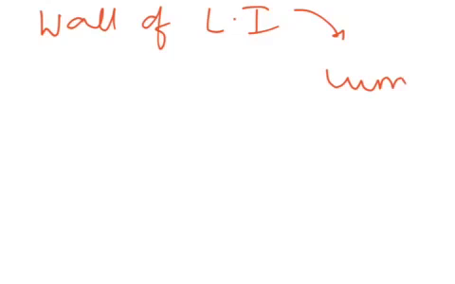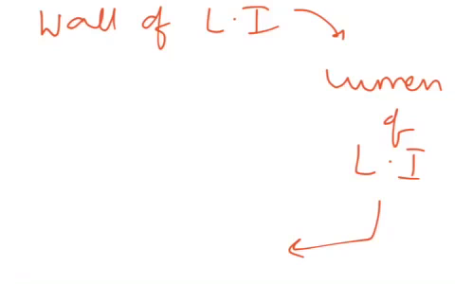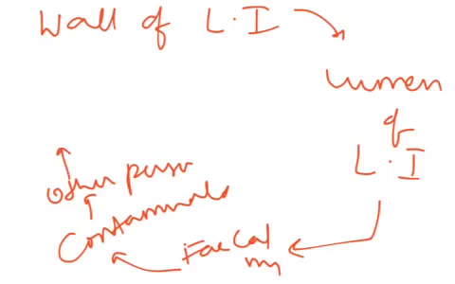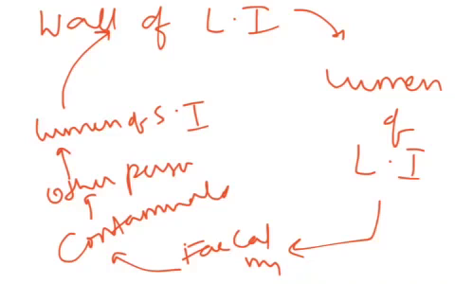So the path is from the wall, the submucosa of large intestine. From there, that stage enters the lumen of large intestine, and from there goes out through fecal matter. When the fecal matter contaminates food and water, they enter into another human being. Then they enter the lumen of small intestine in that person, and from the lumen of small intestine again they migrate into the wall of large intestine.